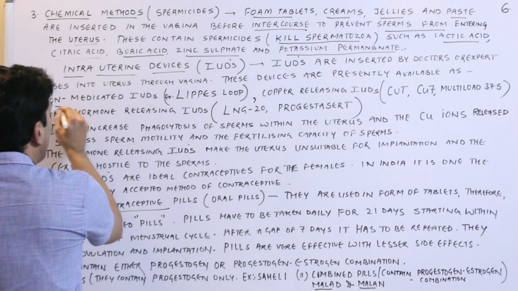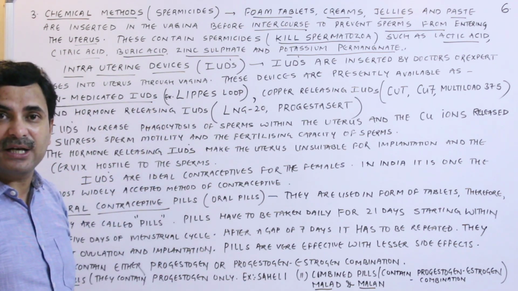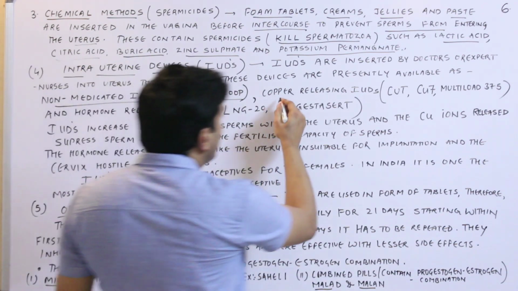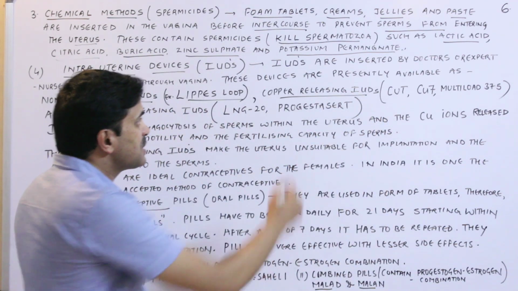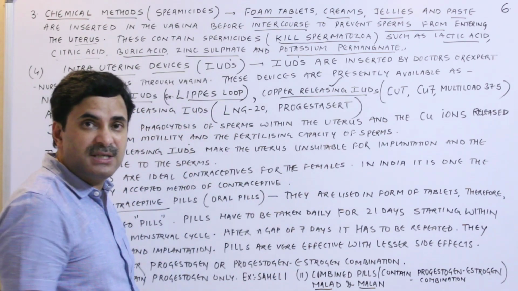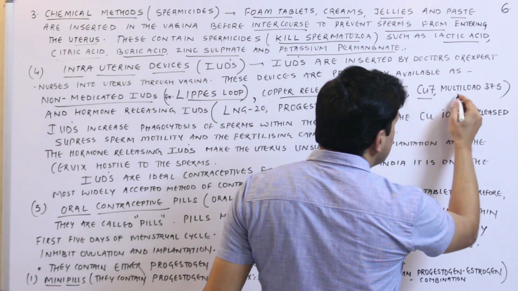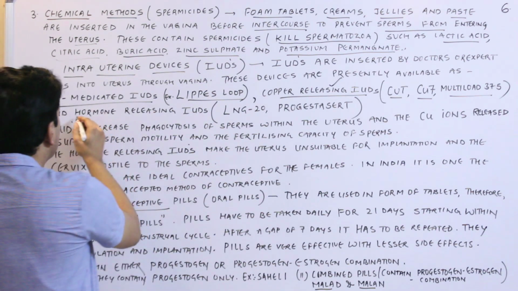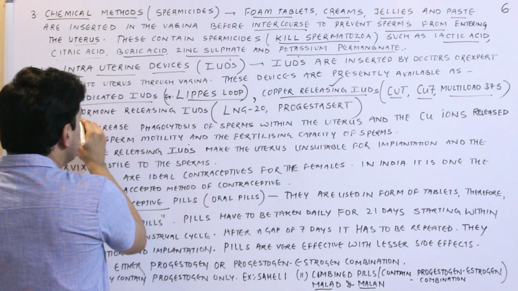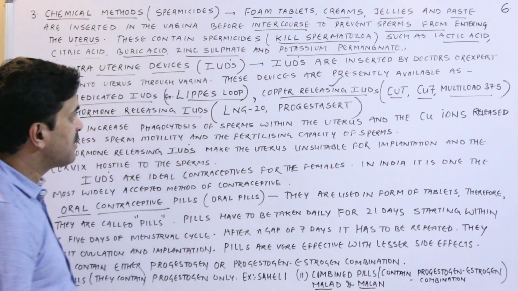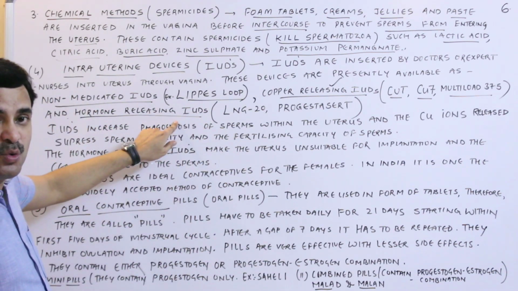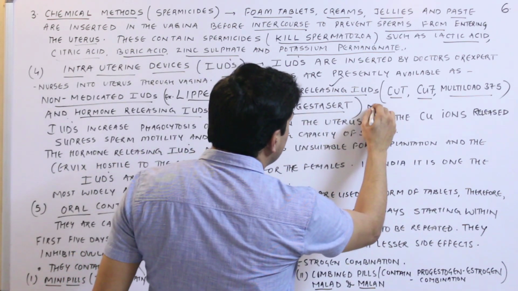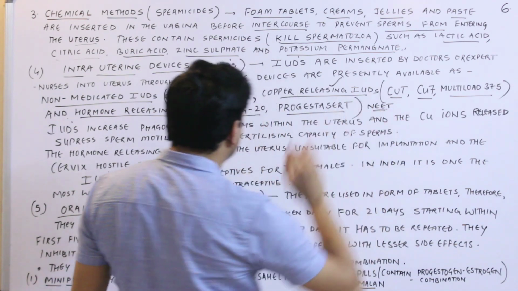The first form is non-medicated IUDs, which are also called the Lippes loop. Second, copper releasing IUDs, which are very popular: copper T, copper 7 and Multiload 375. And the third one is the hormone releasing IUDs. The two popular hormone releasing IUDs are LNG-20 and Progestasert. A question was asked in the NEET exam from here.